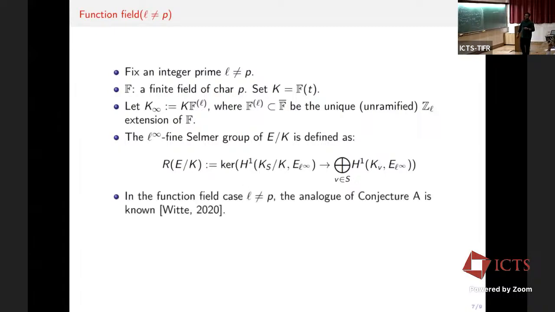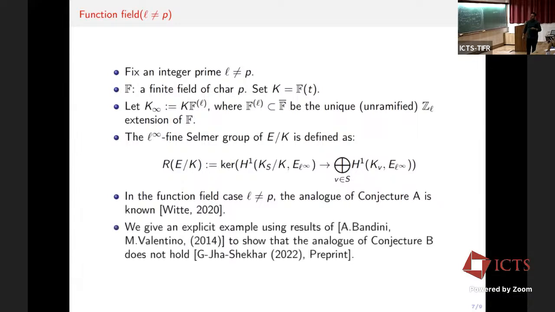So let us talk about conjecture A and conjecture B in this situation. We can prove that the analog of conjecture A holds in the l not equal to p case, and we could find examples where conjecture B fails, using a result of Valentino and Valentino. The strange part here is that the Kummer map is always 0, and the proof is otherwise similar to the number field case.